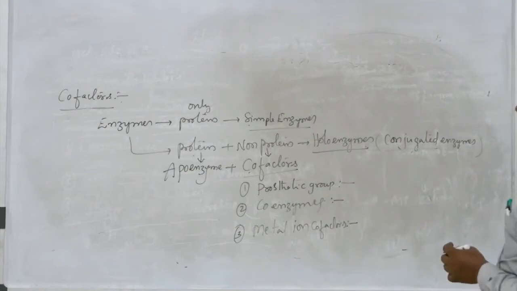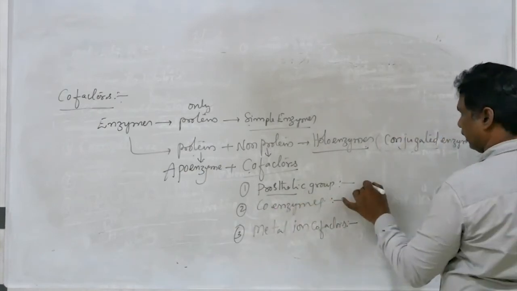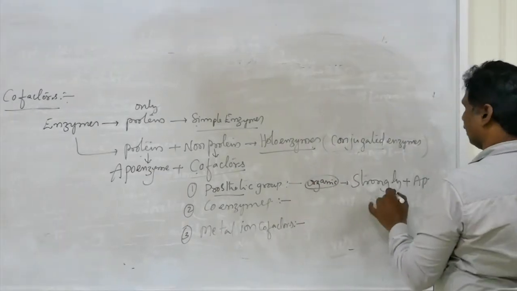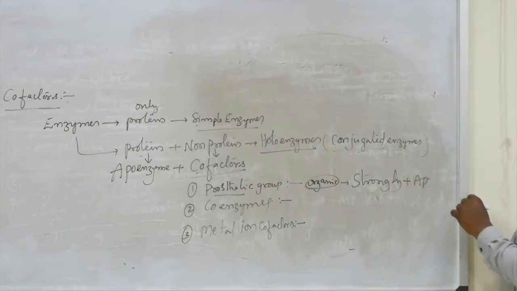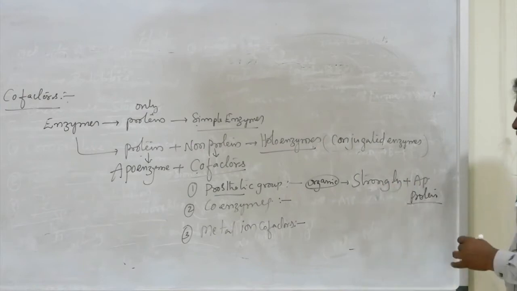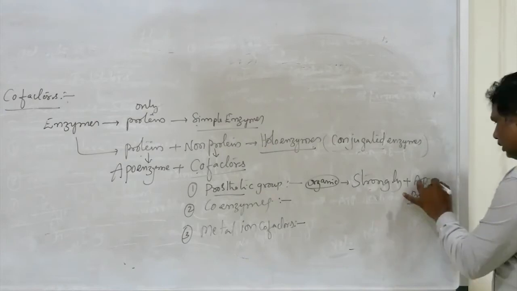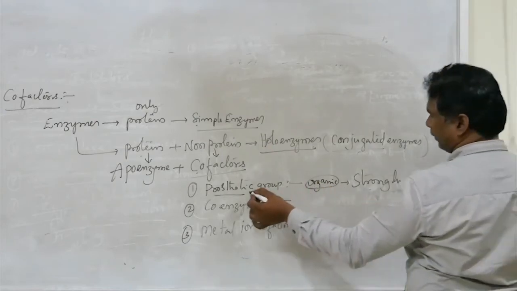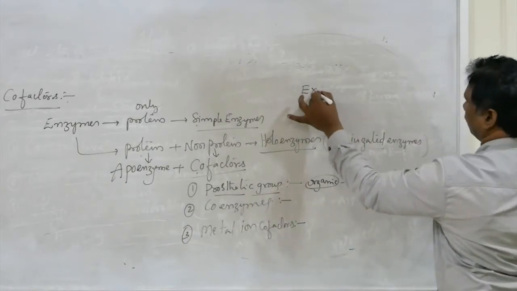So the first one is the prosthetic group. A prosthetic group is an organic compound. Those organic compounds are strongly attached with the apoenzyme, or protein part of the enzyme. Those are simply called prosthetic groups.